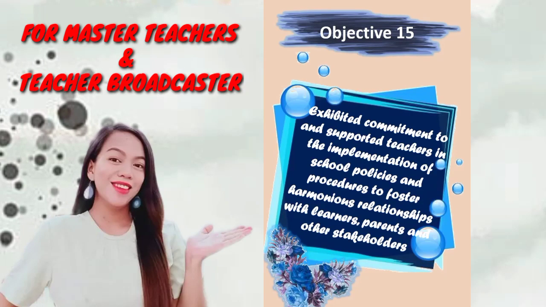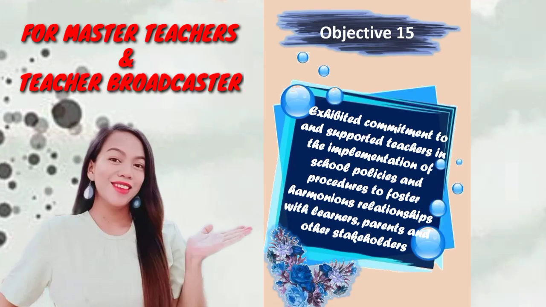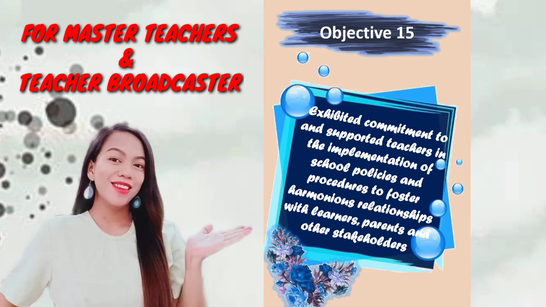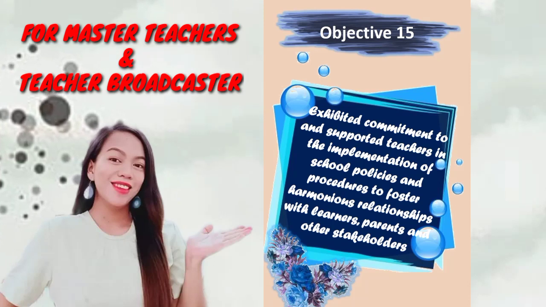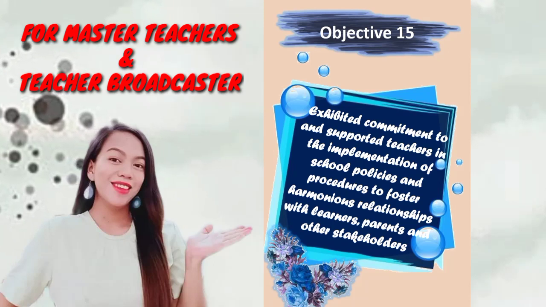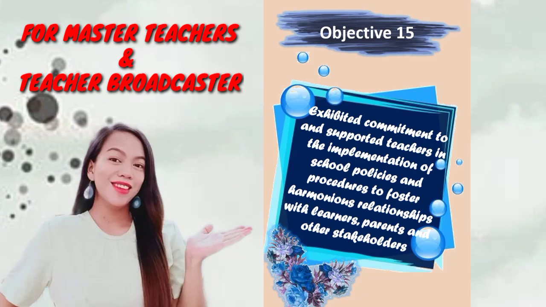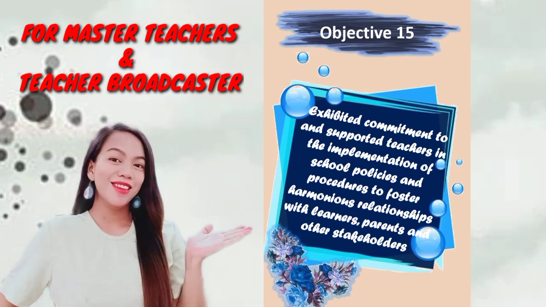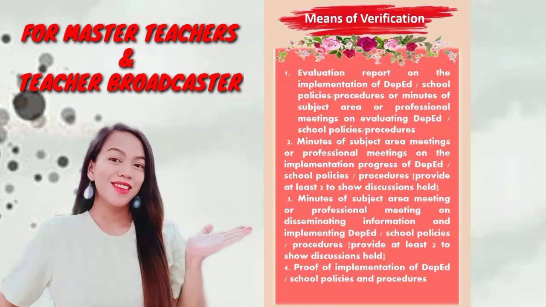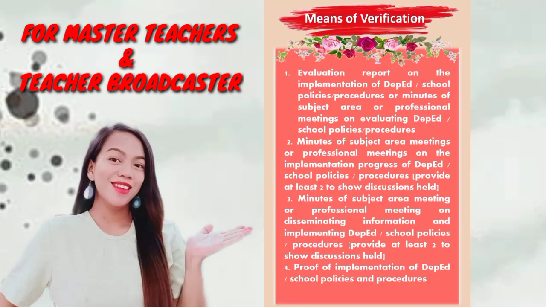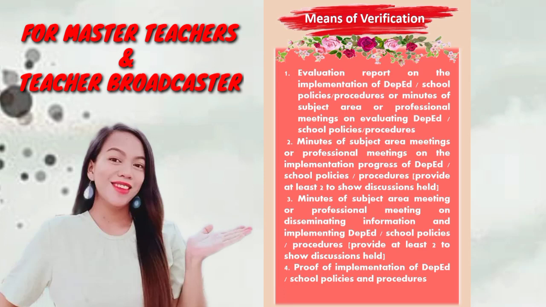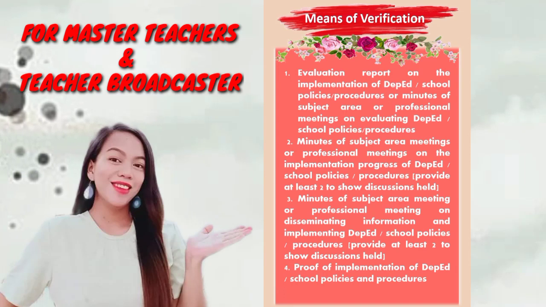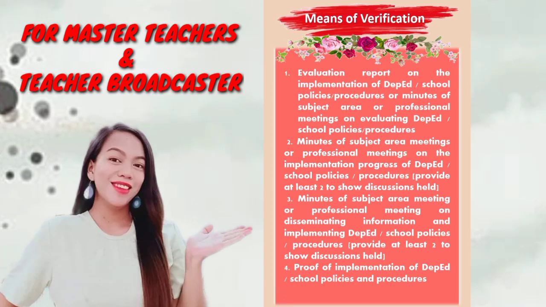For Objective 15, exhibited commitment to and supported teachers in the implementation of school policies and procedures to foster harmonious relationships with learners, parents, and other stakeholders. So, ang ating pong mga means of verification is, number 1, evaluation report on the implementation of DepEd school policies and procedures.